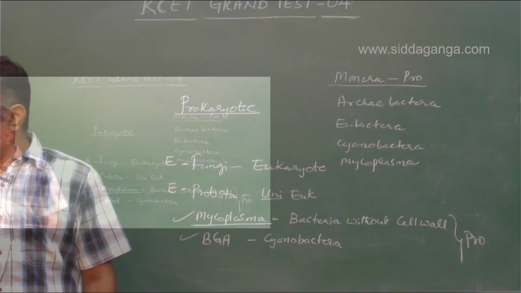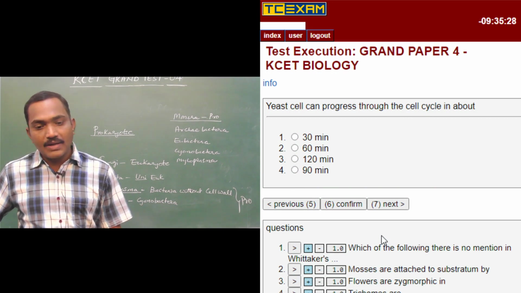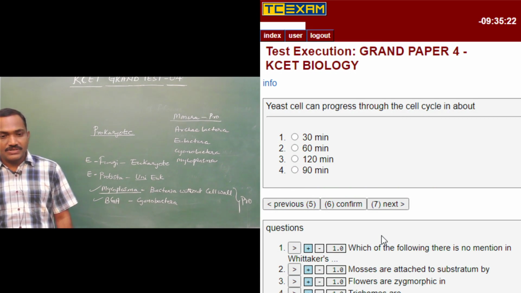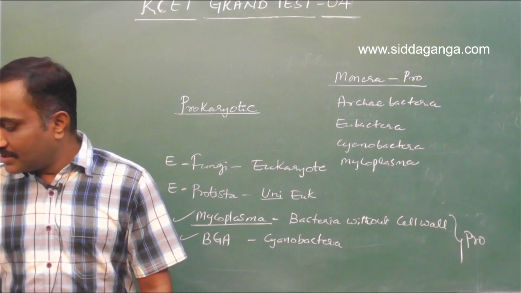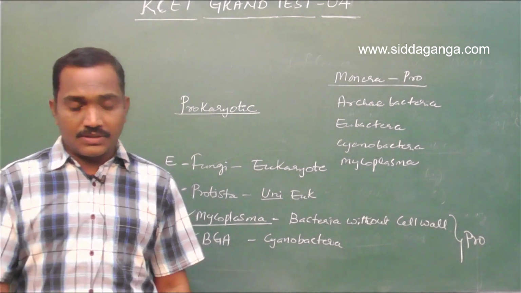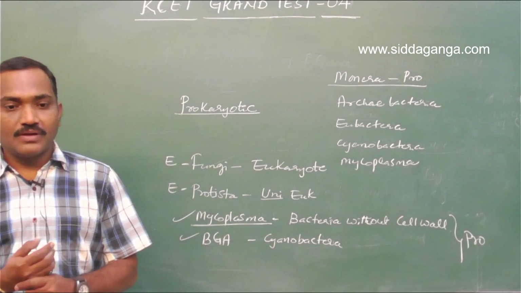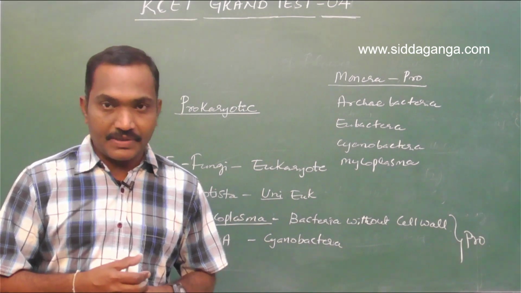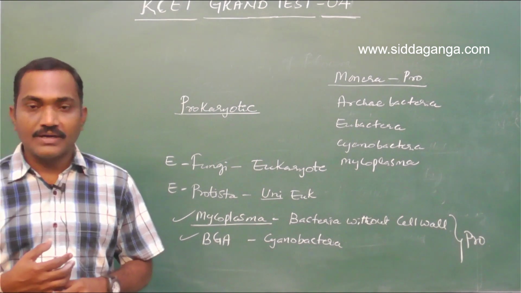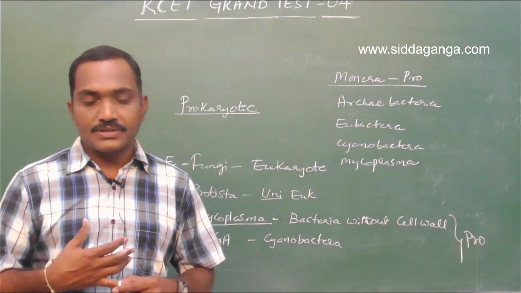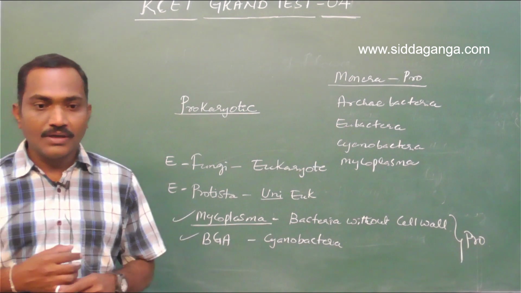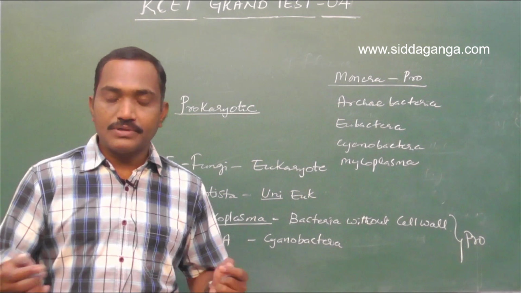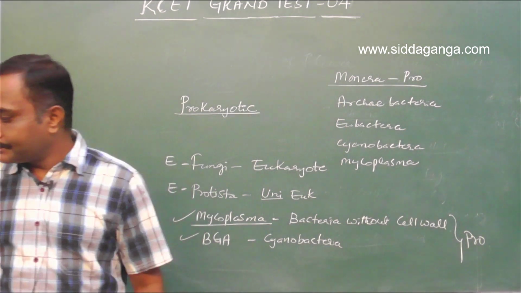Okay, question number 6. Yeast cell can progress through the cell cycle in about 30 minutes, 60 minutes, 120 minutes, 90 minutes. It's a question straight from the textbook. Yeast cells multiply within about 90 minutes, whereas human cells under culture require 24 hours. This is the direct statement we can check from the textbook. So yeast cells take 90 minutes to complete the cell cycle, which includes the interphase as well as M phase.